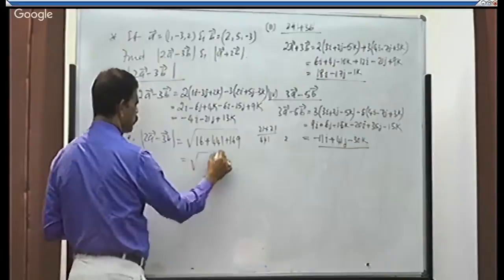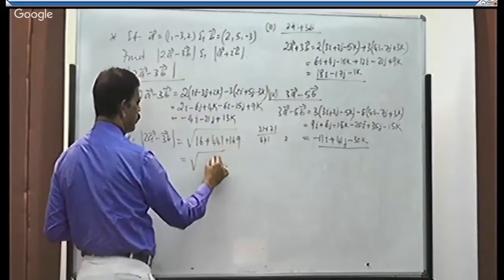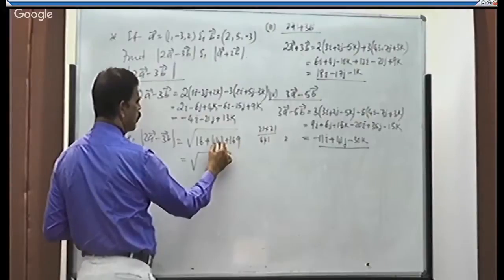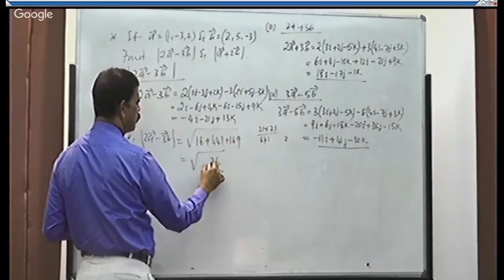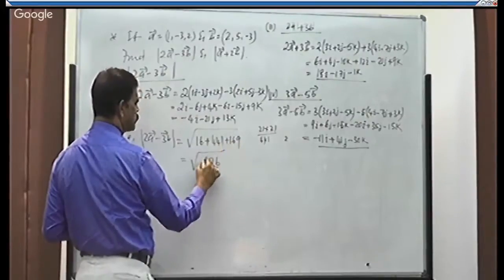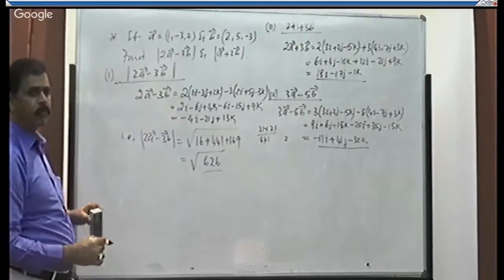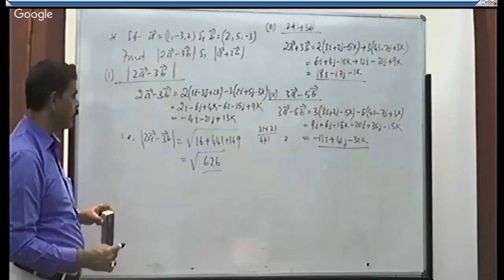Finally it is what? 16 plus 441 plus 169 is 626. Root 626 is the magnitude of 2a minus 3b.